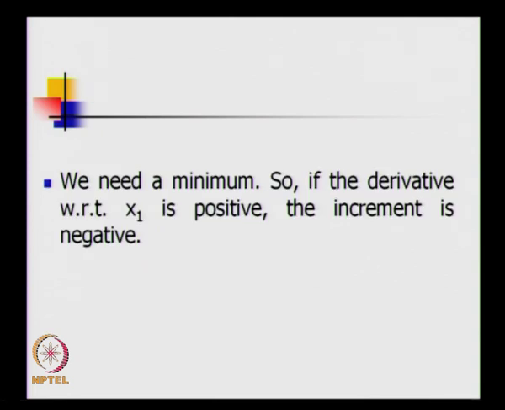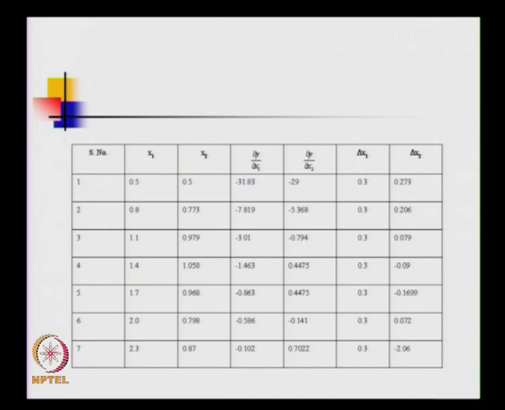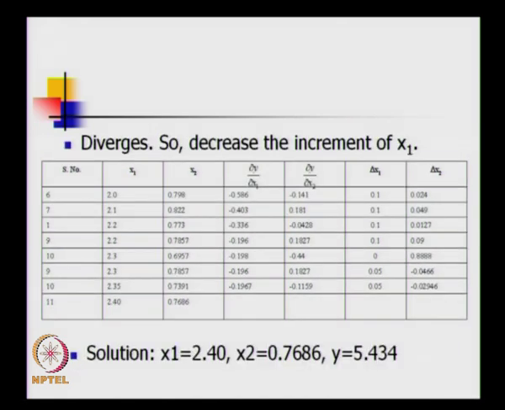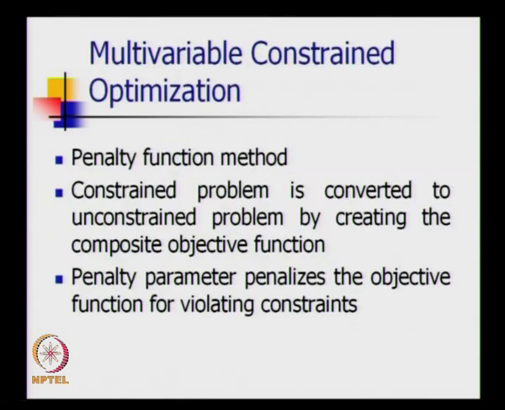We need a minimum. So please go to the next one. You can start with 0.5, and I have a delta x of 0.3. So I think we solve this, right? So 0.5, 0.8, 2, it becomes like this. When suddenly the function becomes funny, then you reduce the delta x1. So this is an easy method, or you have to calculate alpha. Finally you can see that dy by dx1 and dy by dx2 are not changing much. So the solution is 2.4 and 0.7686.